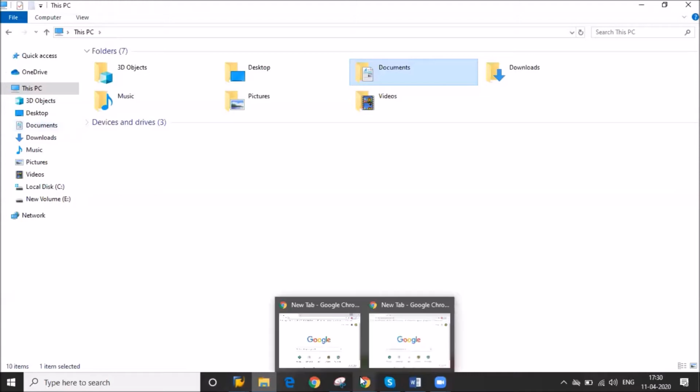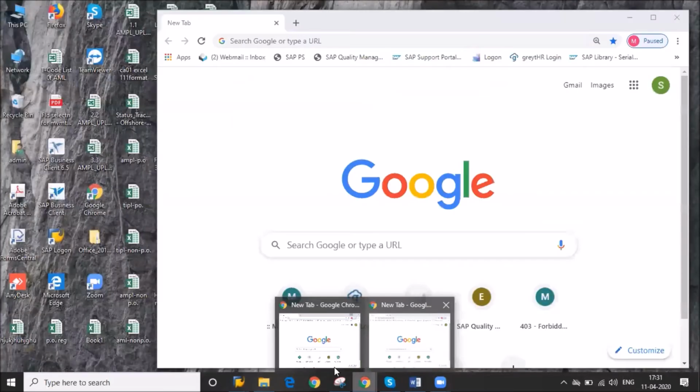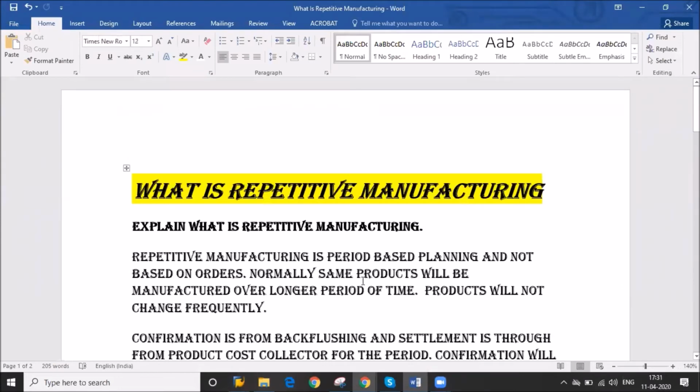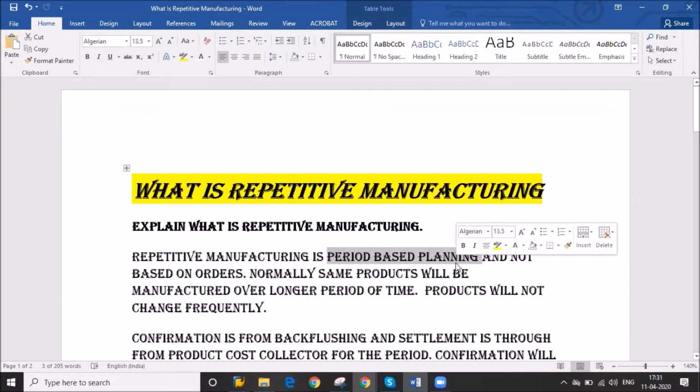That is a more easy process. In this we will not convert the planned order to a production order, because this is not order based planning. Already in my document I have mentioned, this is period based planning. Order based and period based are different. In this, every month only this much quantity, because you are giving your rate against the rate routing. This is period based.